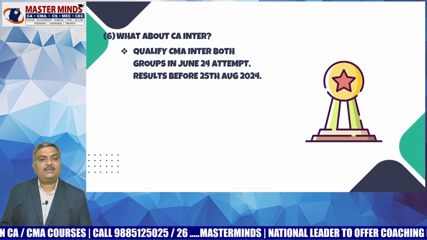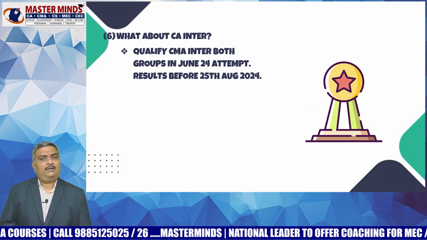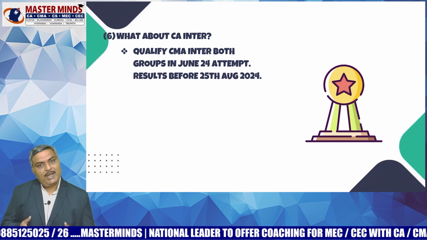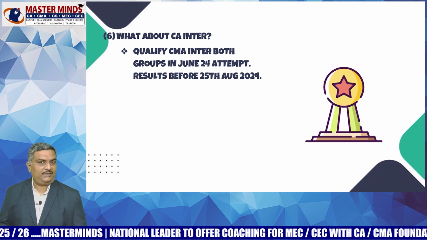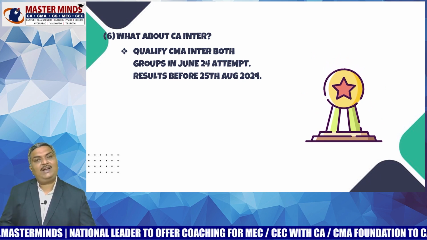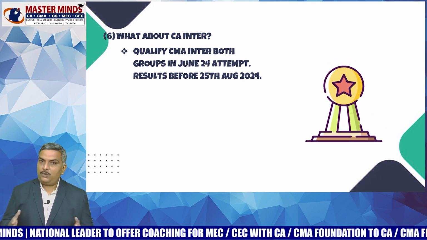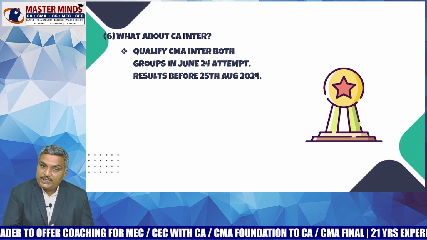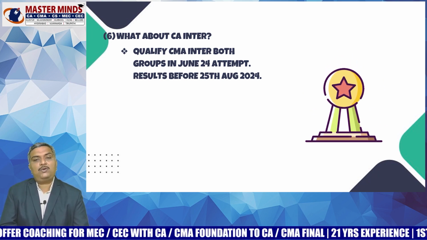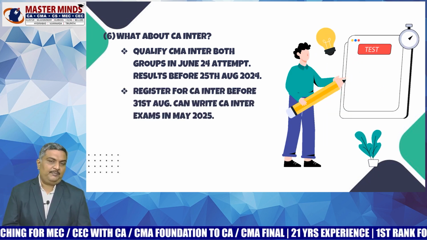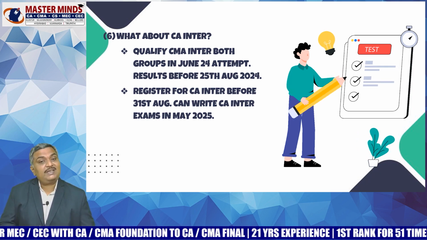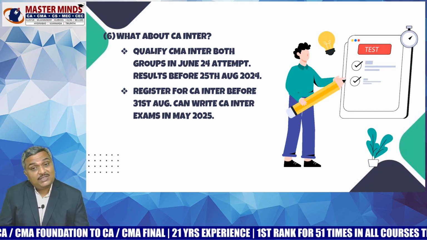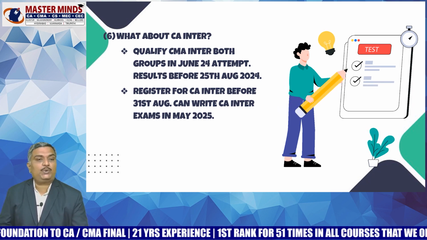Now, you may ask me, sir, what about CA Inter? See, the main objective of this CA and CMA Inter integrated program is to make you qualify both CMA Inter and CA Inter. First, you will qualify in CMA Inter, later on you will qualify CA Inter. So, as I have already told you, you will qualify CMA Inter both groups in June 2024 attempt, and the results will be announced before 25th August 2024. After that, you can register for CA Inter before 31st August. And you can write CA Inter examinations in May 2025.